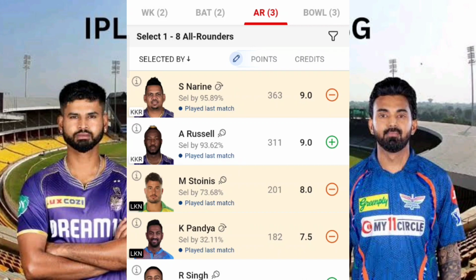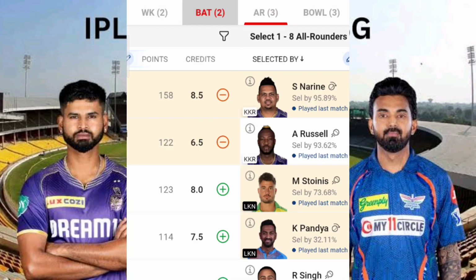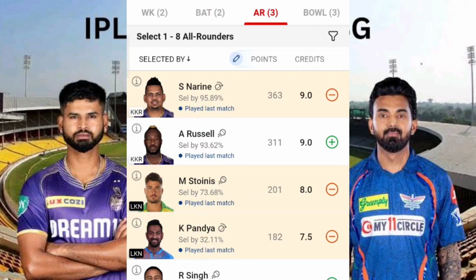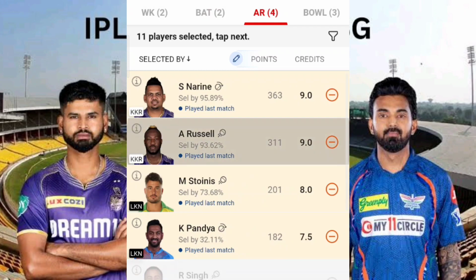So that's the reason. Even if it is KKR tossing up and batting first, and you're expecting some partnership from Sunil Narine, Philip Salt, and Angkrish Raghuvanshi, there are chances that you can even exclude Andre Russell from your team. Fine.